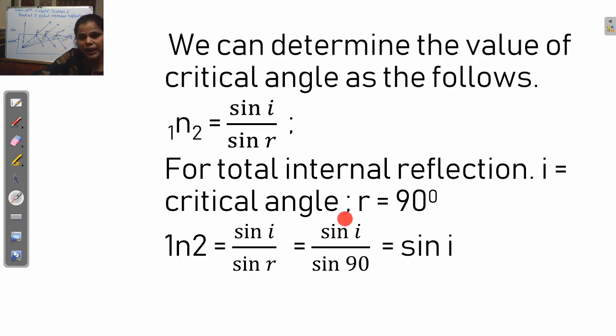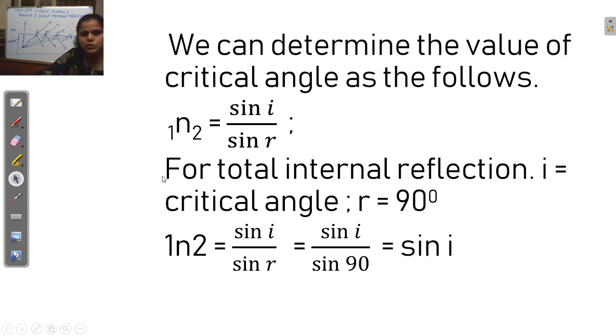So at the critical angle, R is 90 degrees. That's why the refractive index equals sin I upon sin R, where the value of R is 90. Then sin 90 equals 1, so the refractive index equals sin I. So using this formula, we can determine the value of the critical angle. It's clear?